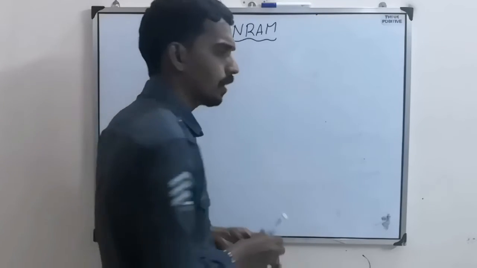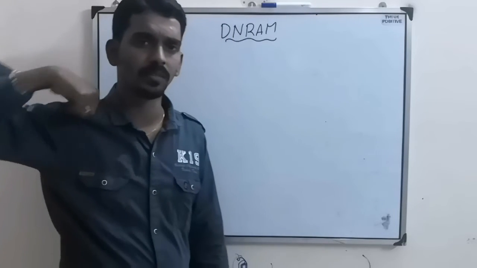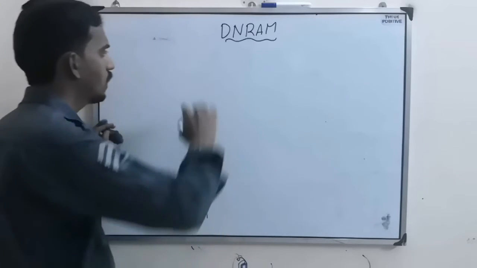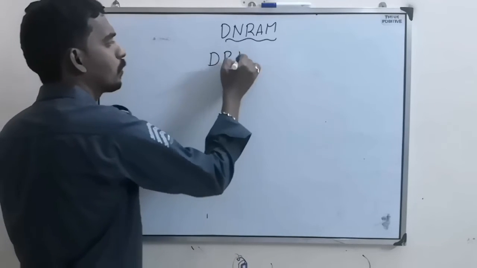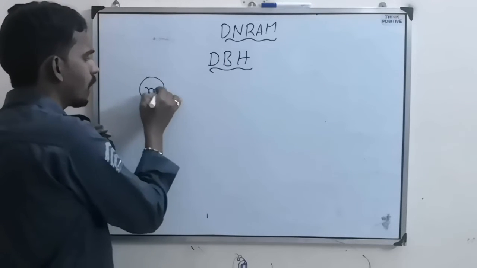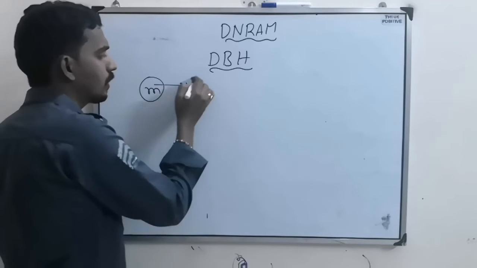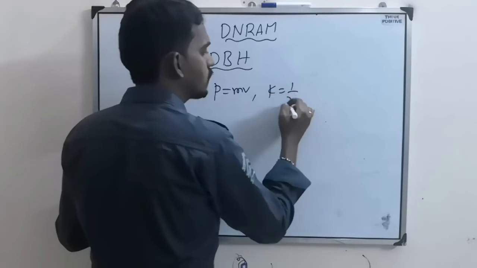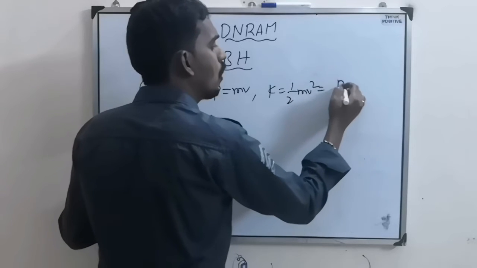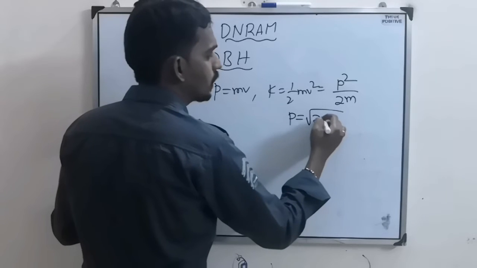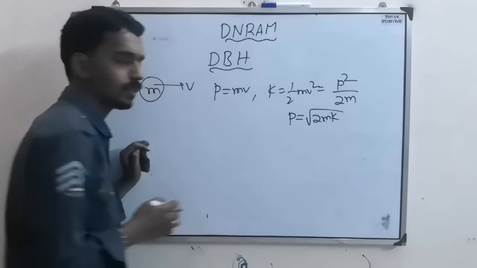Now the other one is simple. See, one single equation will be there, based on which you can solve all the questions. That is the de Broglie hypothesis. I don't want to say much. It's very simple: if a particle is moving with some velocity, then its linear momentum is mv, and kinetic energy is half mv square, or else p square by 2m, so linear momentum is root 2mK.